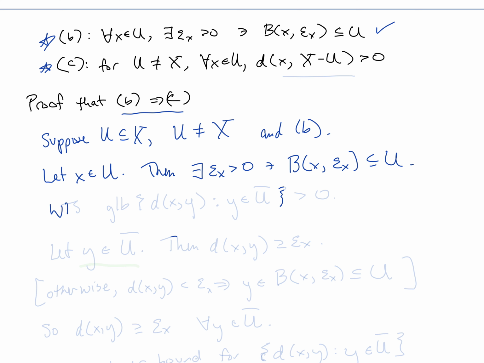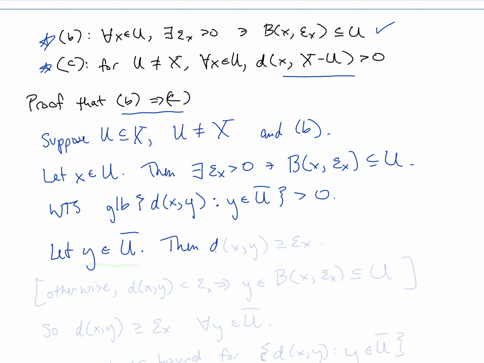And what we want to show is this. We want to show that the distance between x and U complement is greater than 0. Remember, the definition of the distance between a point and a set is the greatest lower bound of the distances between that point and other points y in that set, U complement. We want to show that that greatest lower bound is strictly larger than 0. So in order to show that, let y be an arbitrary element of U complement.